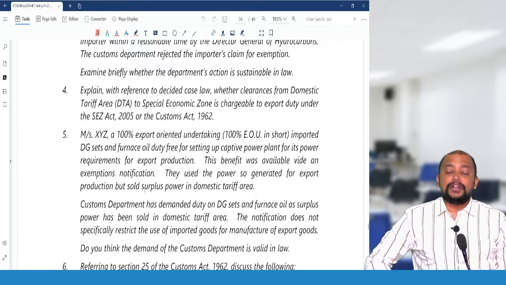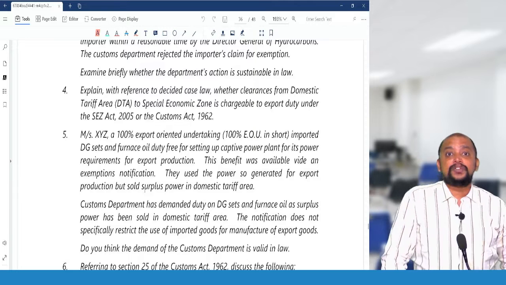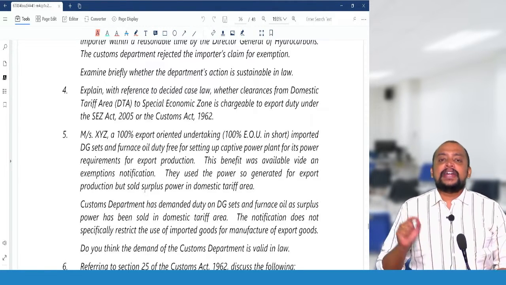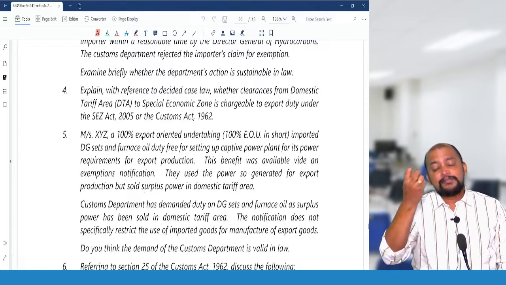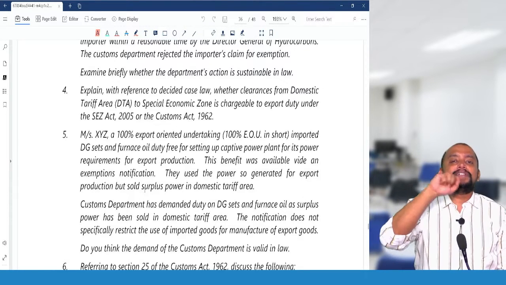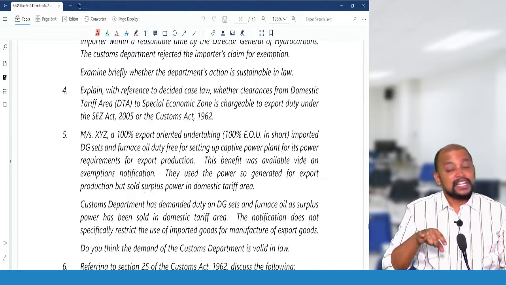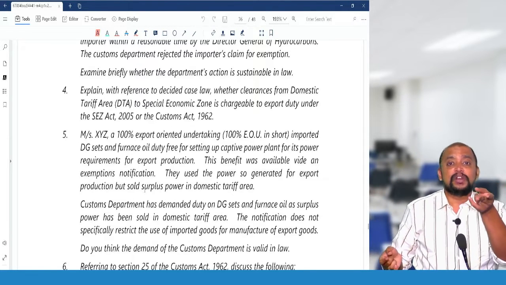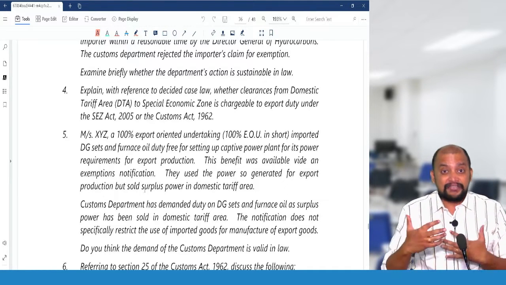Whenever goods are sold from SEZ, Special Economic Zone, to DTA, it will be treated as deemed import as per SEZ Act 2005, and the person in DTA who is purchasing the goods from SEZ is required to pay customs duty along with IGST. So that is deemed import as per SEZ Act 2005, even though it is not an import as per customs law. Then SEZ Act 2005 will override any law for the time being in force, so we need to pay customs duty. However, the reverse.